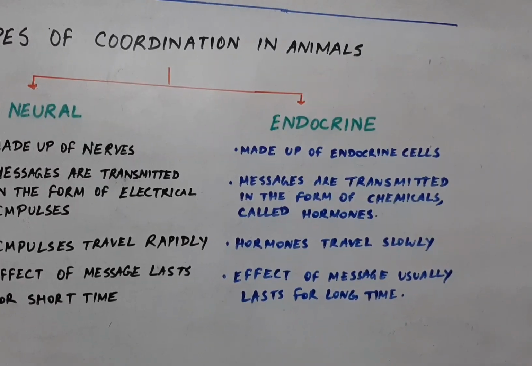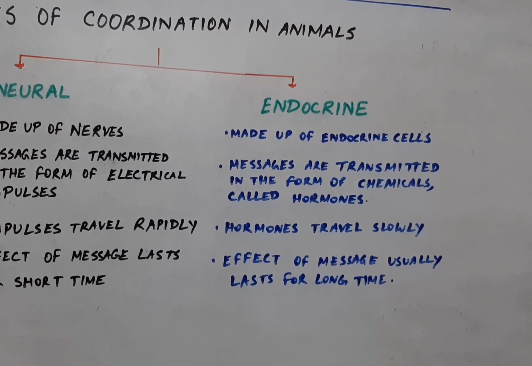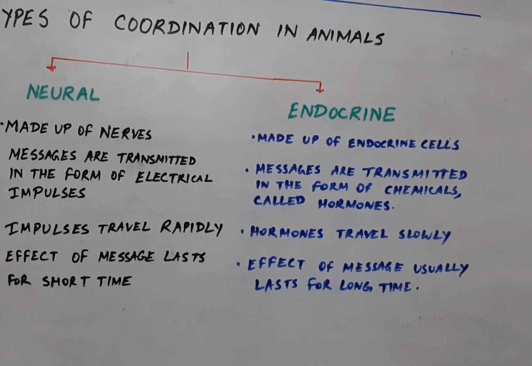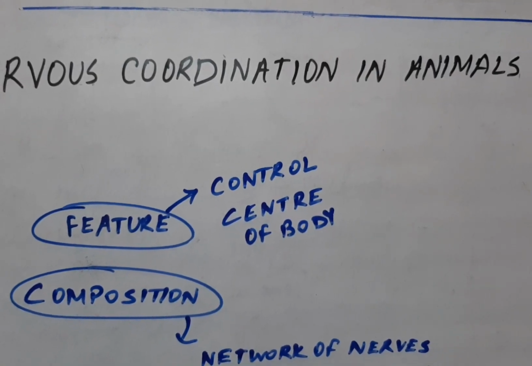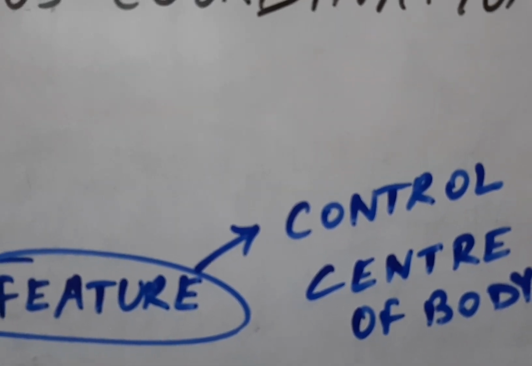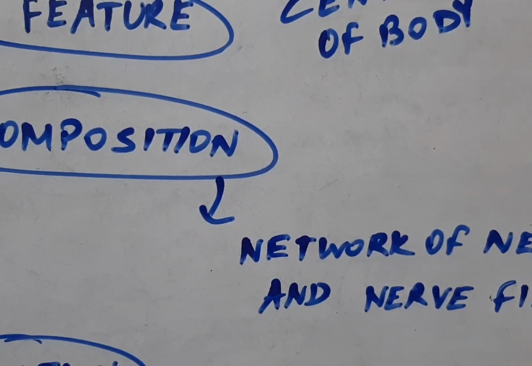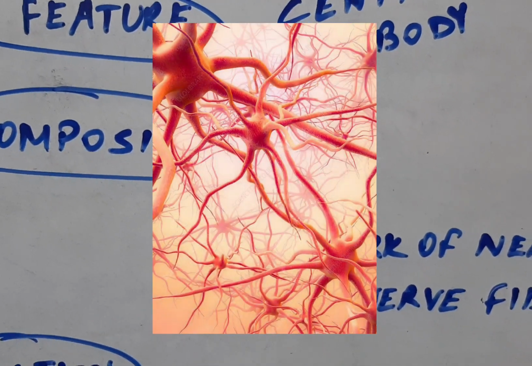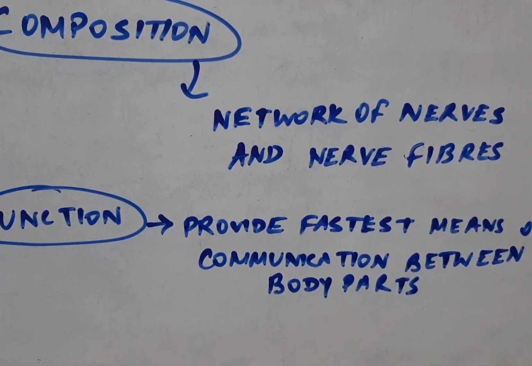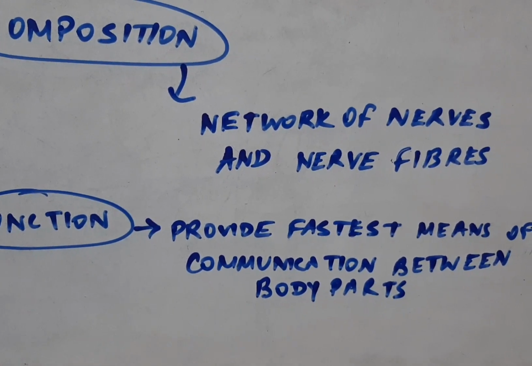You have already seen the points, and you can now write down the differences between the neural and endocrine systems in animals. The next topic is nervous coordination in animals. What is the feature of the nervous system? It is the control center of the body. What is it composed of? It is composed of networks of nerves and nerve fibers. Its function is to provide the fastest means of communication between various body parts.